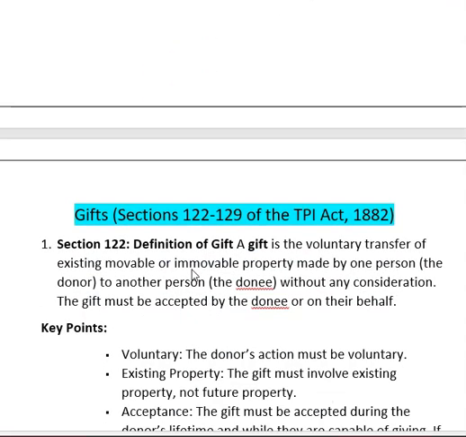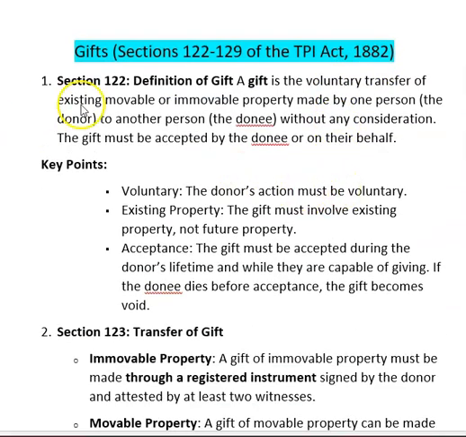Okay, now next topic is gifts, sections 122 to 129 of the Transfer of Property Act 1882. Section 122, definition of gift. A gift is the voluntary transfer of existing movable or immovable property made by one person, the donor, to another person, the donee, without any consideration. The gift must be accepted by the donee or on their behalf.